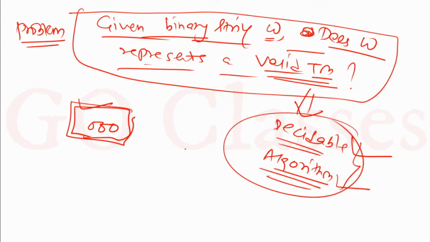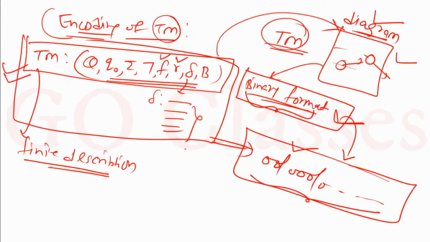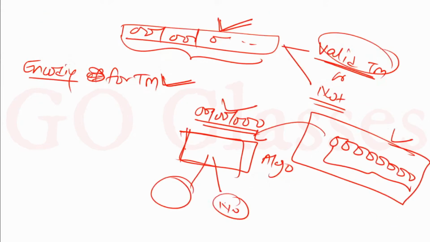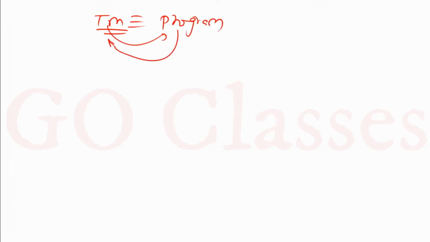Now let's move on. We have seen what the encoding of a Turing machine is. As I told you, Turing machines correspond to programs. Basically, for every Turing machine we can write a program, and for every program we can write a Turing machine. This is the meaning. If you have a Turing machine, then you can write a program, and if you have a program, then you can write a Turing machine.